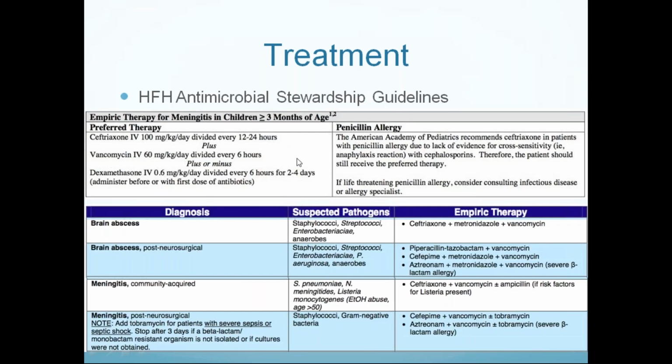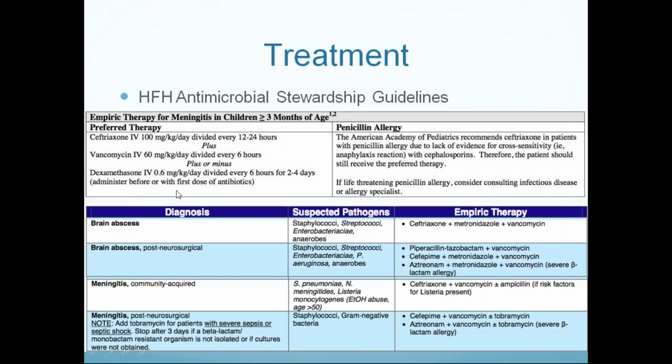These are the treatment protocols. That is ceftriaxone 100 milligram per kg per day, 12 to 24 hours. These are the children. Per kg dose is given for children. Adult dose ceftriaxone 1 gram IV BD. We have to add steroid dexamethasone.